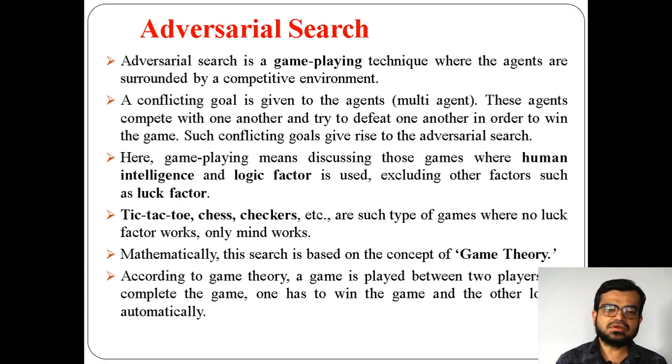But till now, whatever we have seen is on a single agent environment. Single agent environment means one player is playing a game or one player is performing an operation.